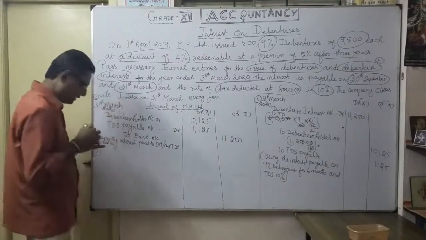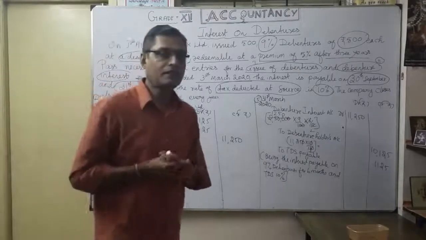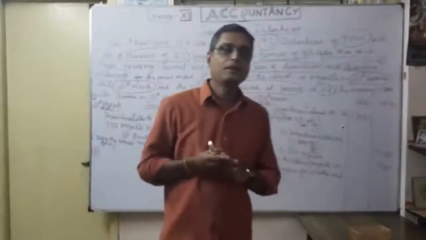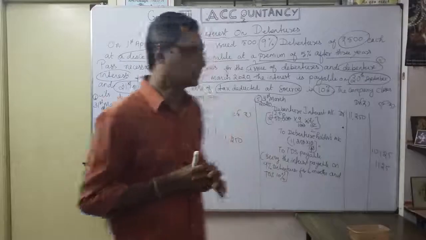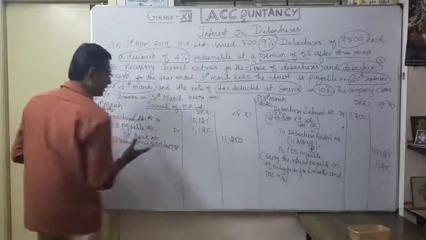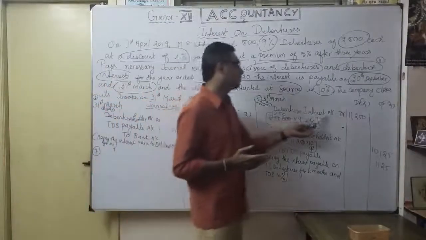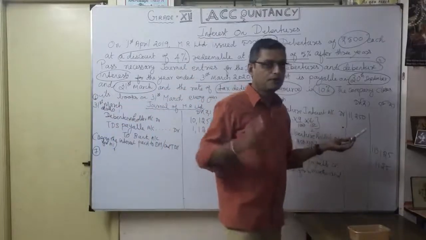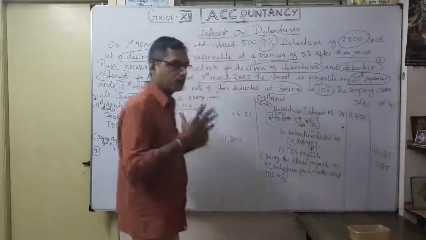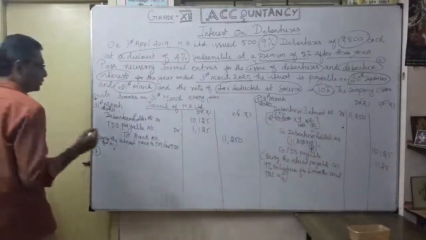Anyway, we discussed that whether you are earning or making a loss, you have to pay interest. Now, transfer to where? You want to show it in the profit and loss account. So what to do? You want to close the interest account. In this interest account we already have 11,250. So yearly total how much? 22,500. Now we are going to show how to close it.